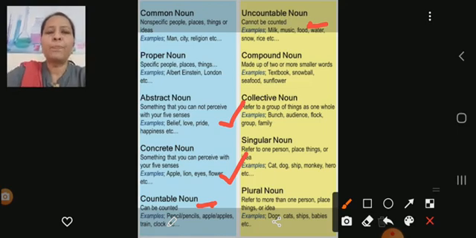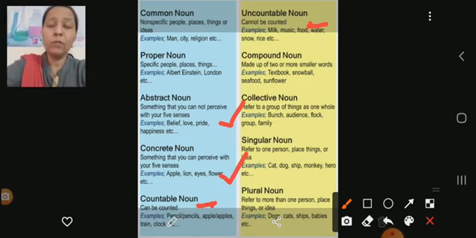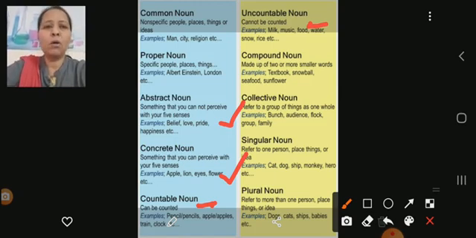So what are countable nouns? Those which can be counted. You can count them. Example: pencil, apple, or apples. They can be counted in numbers. So those nouns are called countable nouns. And an uncountable noun means one which cannot be counted.